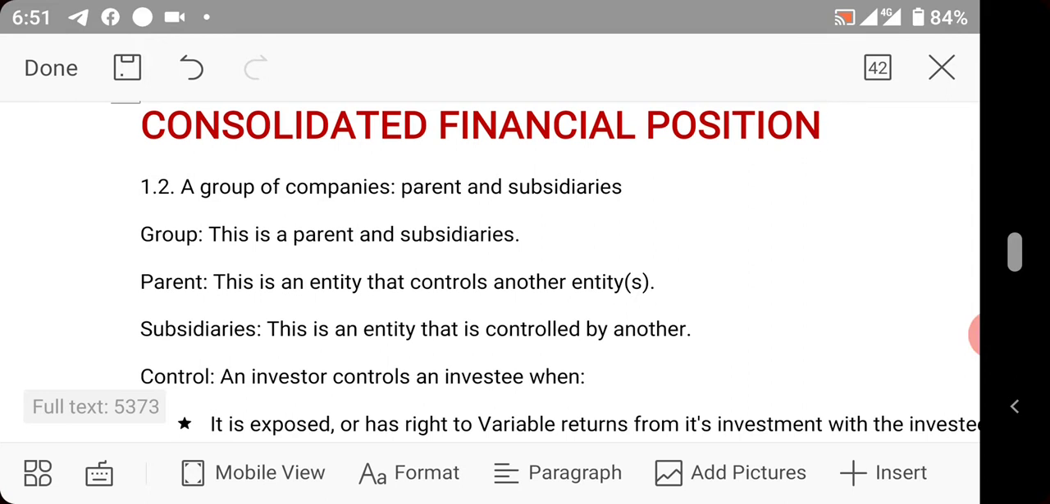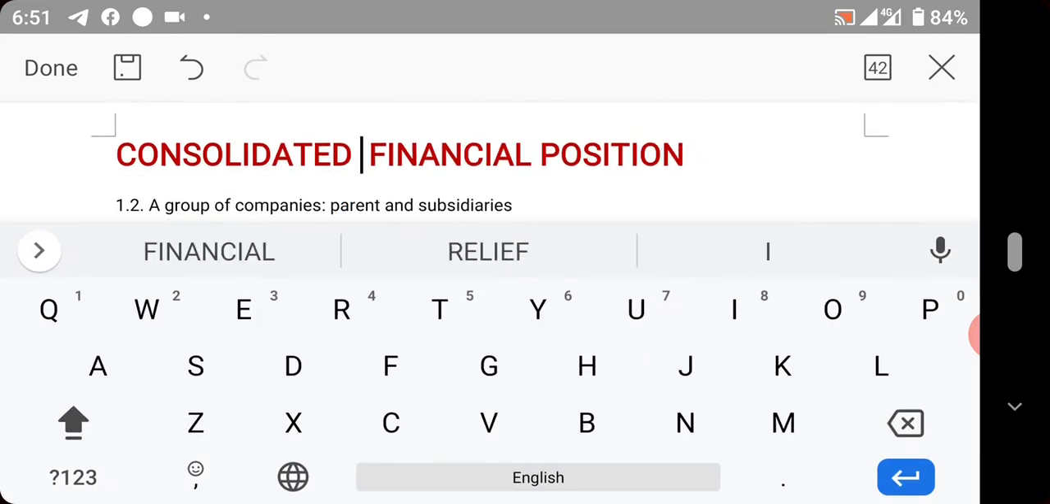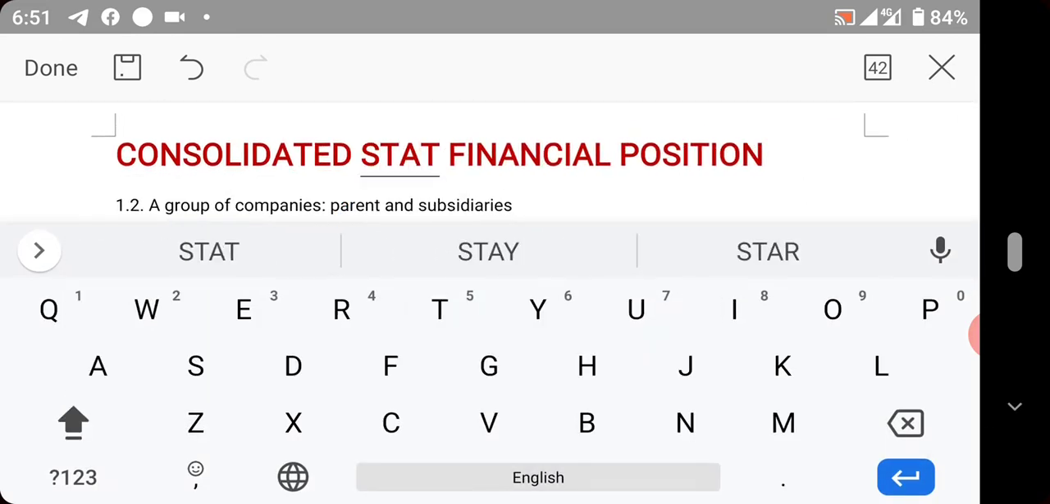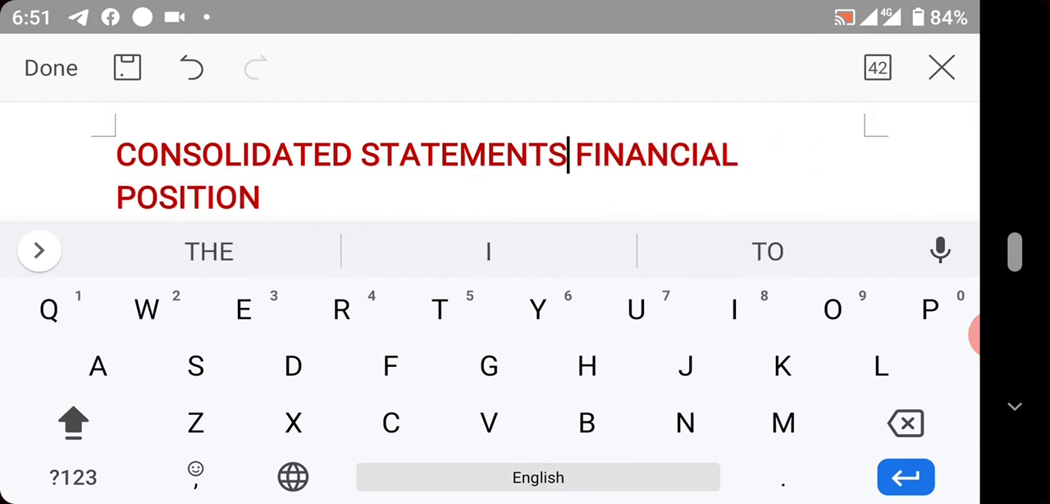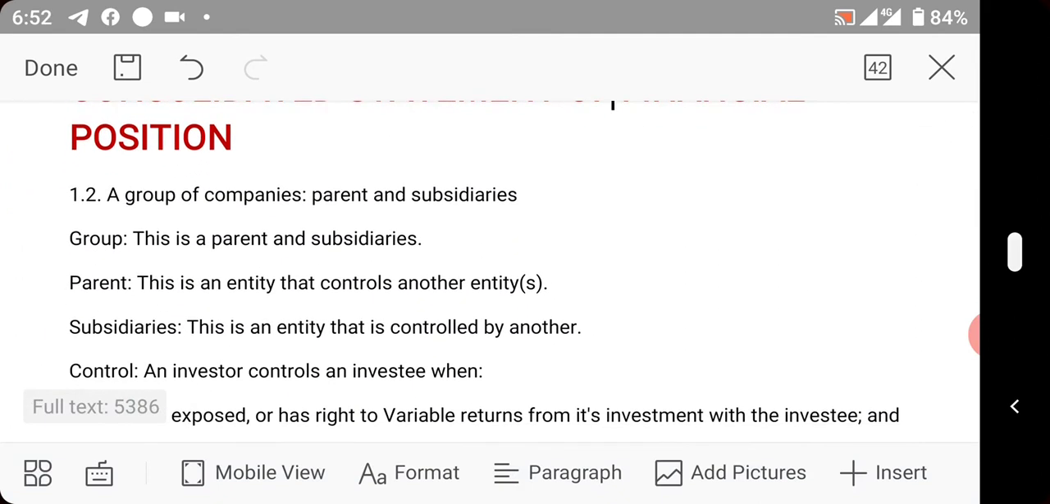Today we are starting a revision, or so to say, a special emphasis on the consolidated statement of financial position. Now, we are going to look at the theoretical background and the format.